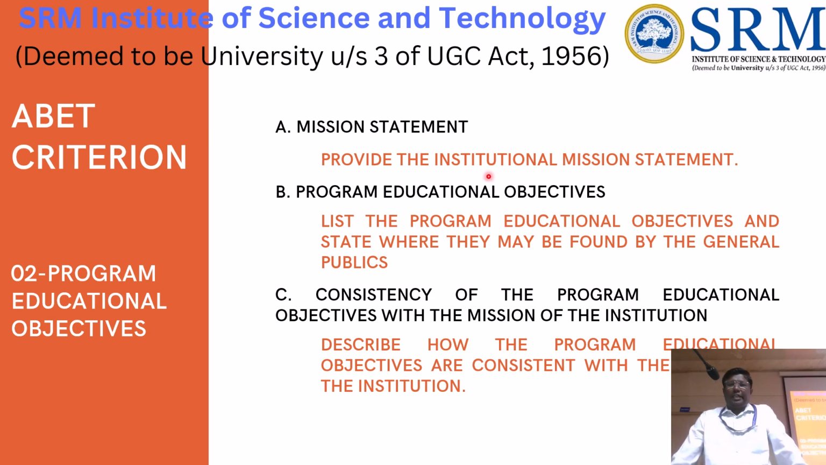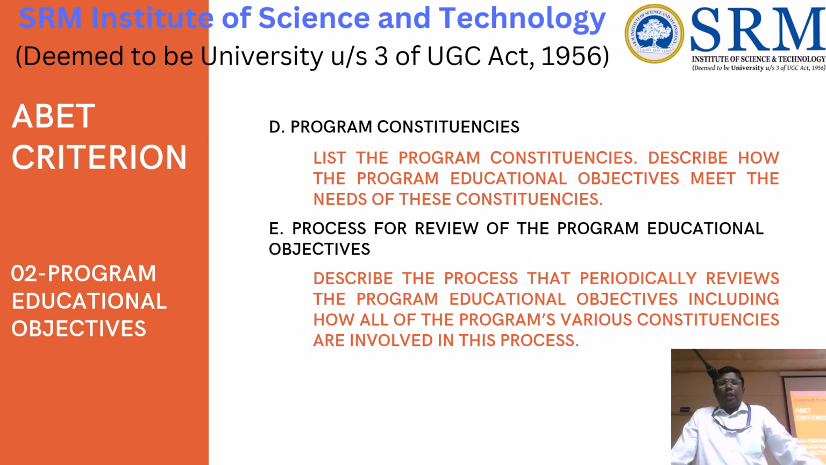So we have to provide the institutional mission statement and the program educational objectives. We have to list the program educational objectives, and show their consistency with the mission of the institute. How they relate to the mission of the institute, we have to give. And the program constituencies, who all the stakeholders are, and how they are evaluating it. And the process to review the program educational objectives, how we are reviewing them.